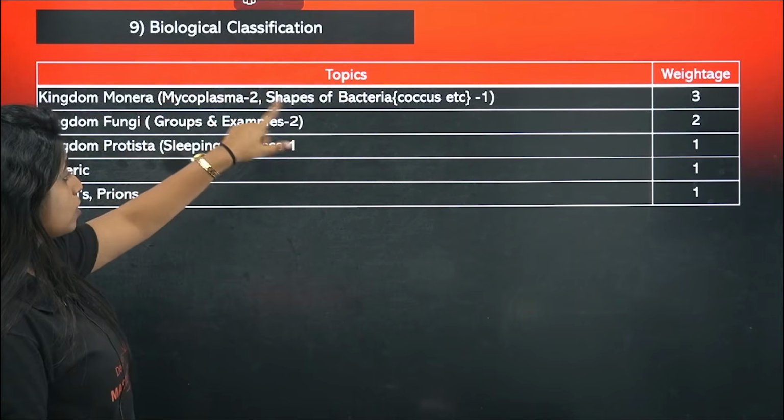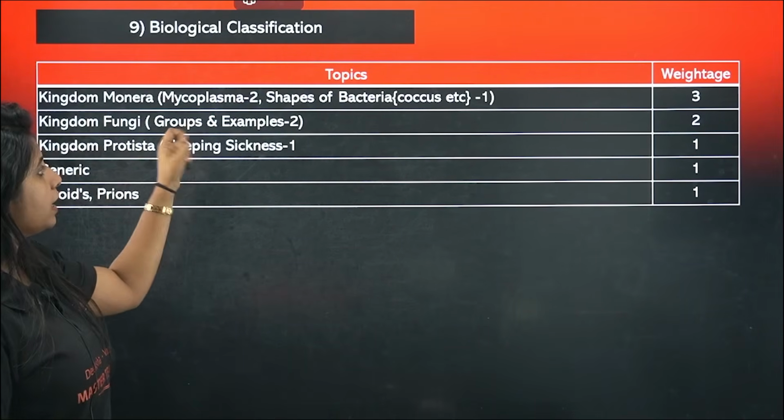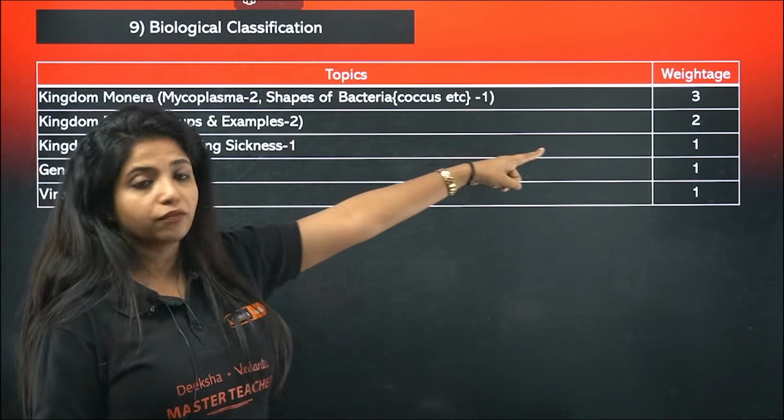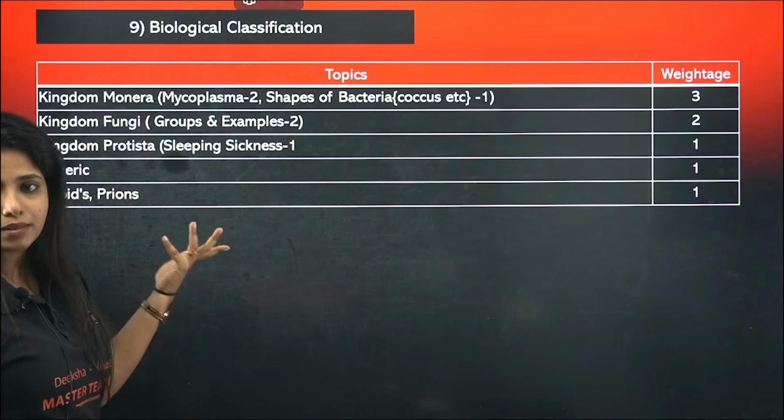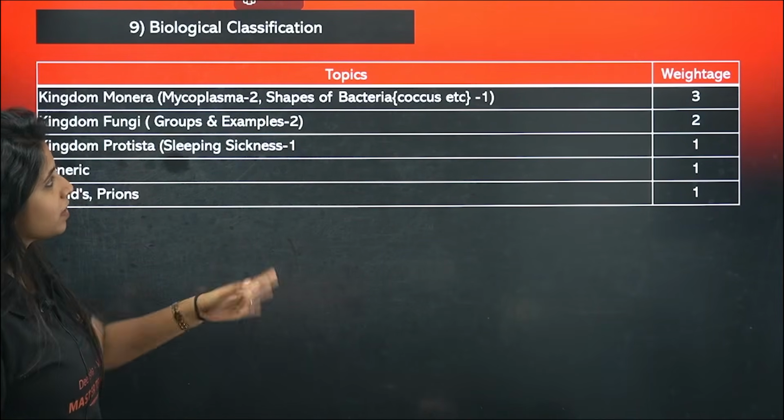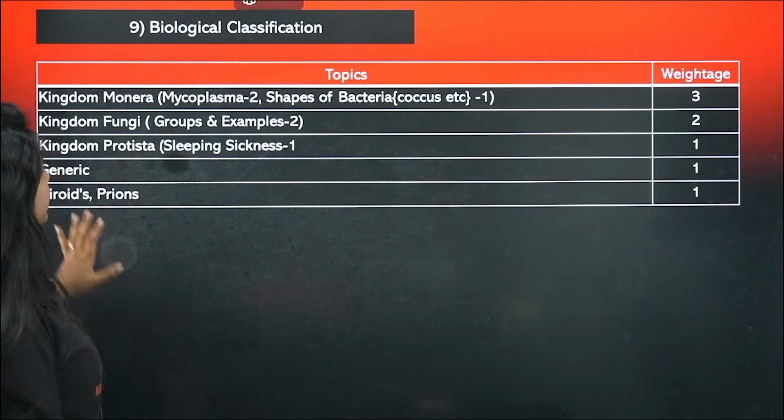So yeah, topic wise also have written. Kingdom fungi, groups and examples, twice questions have come, so make sure you go through that also once. And yes, rest everything is something that is unpredictable. It can be coming in, not coming in, like that.